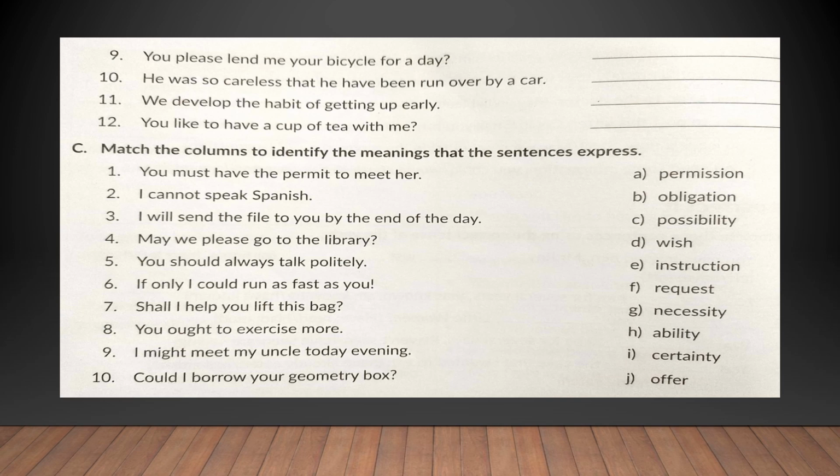I will send the file to you by the end of the day. I will. That means I am showing certainty. Hence, certainty. May we please go to the library? You are requesting. So this sentence is showing request. Come to the fifth one. You should always talk politely. Should. You are instructing somebody. Hence, instruction. I am sure if you read through the sentences, you're going to analyze what mood the sentences are in and then match the column and complete the exercise.